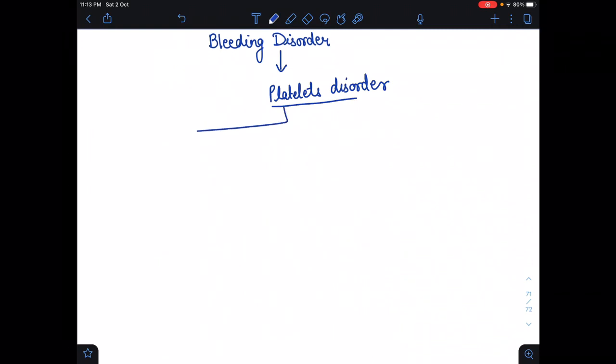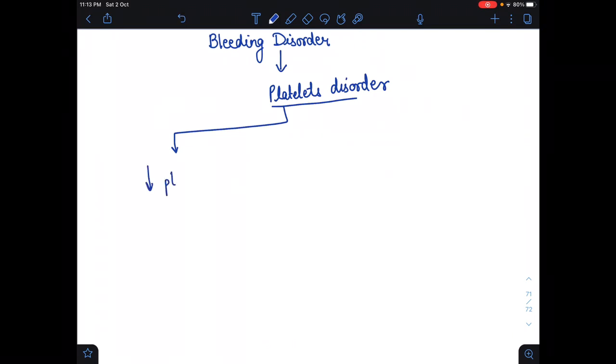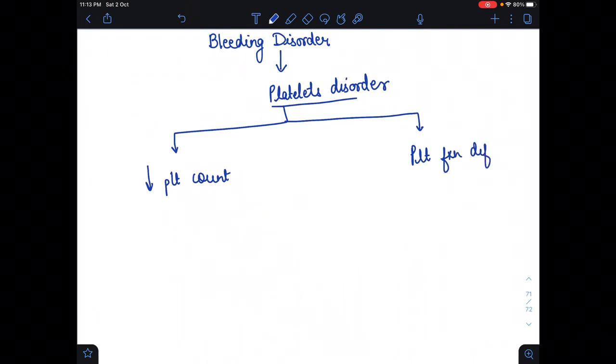So in platelet disorder, either there is a deficiency of the platelets, meaning the platelet count decreases, or the platelet function is defective. So there is a defect in the platelet function. These were the two reasons for the platelet disorder. First is the decreased level of the platelet count, or the function of the platelet is defective.